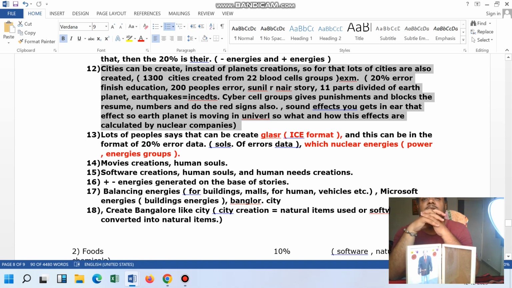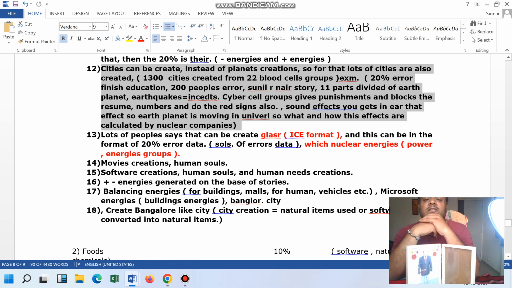That means the blood groups have created cities, and the cities are equal to words. Previously, there was no city. Previously there was a word, and there was a city, but into that, no, there was not a city. One of the people asked the question: previously there was no city, previously land was there, right?